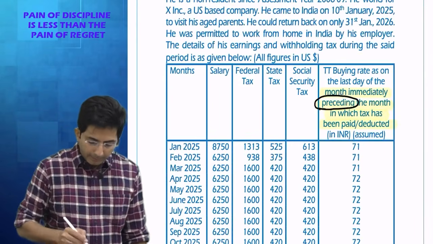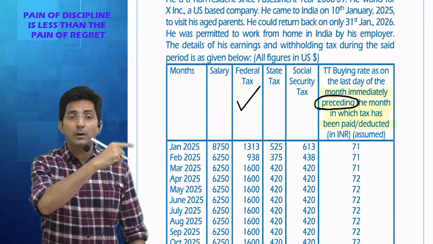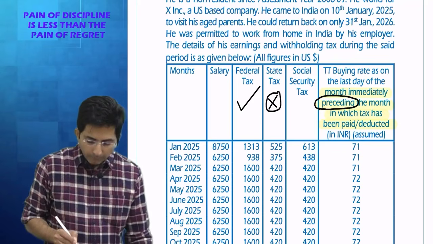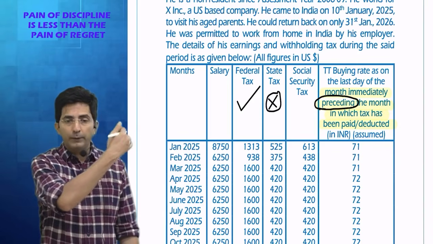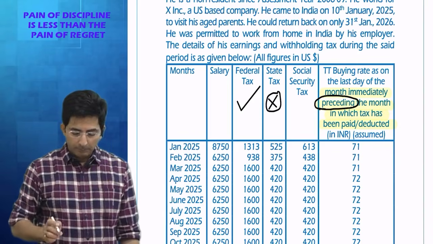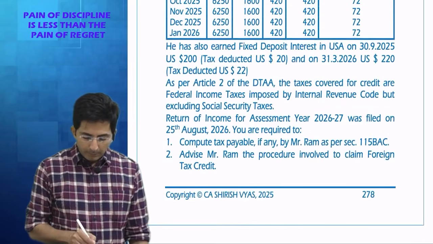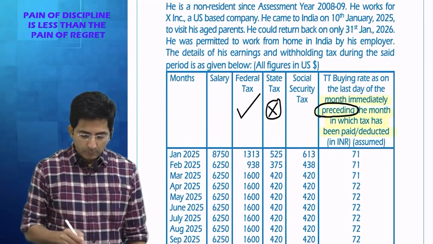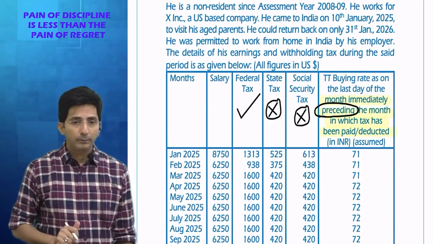So in federal I will put a tick mark. But in the US there are also state government taxes. For that, what has India agreed? Sorry, we will not give you relief for the taxes which you paid to the state government of the US. Yes, whatever you paid to the federal government, we will give relief. What about social security tax? That is also written. Look, excluding social security tax. So social security tax will also not be subject to relief.